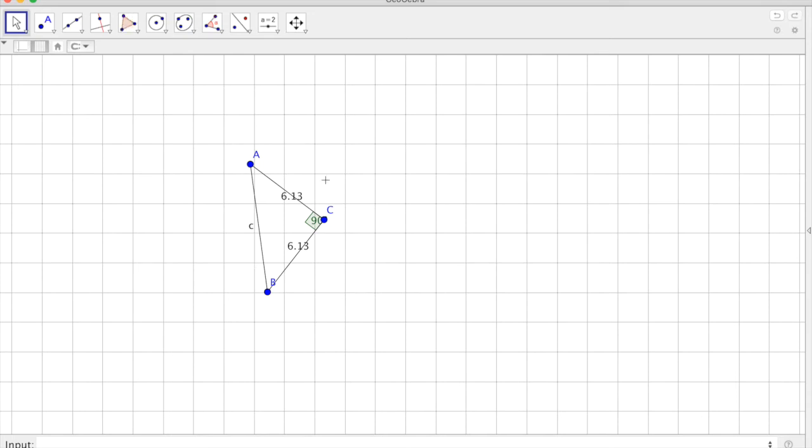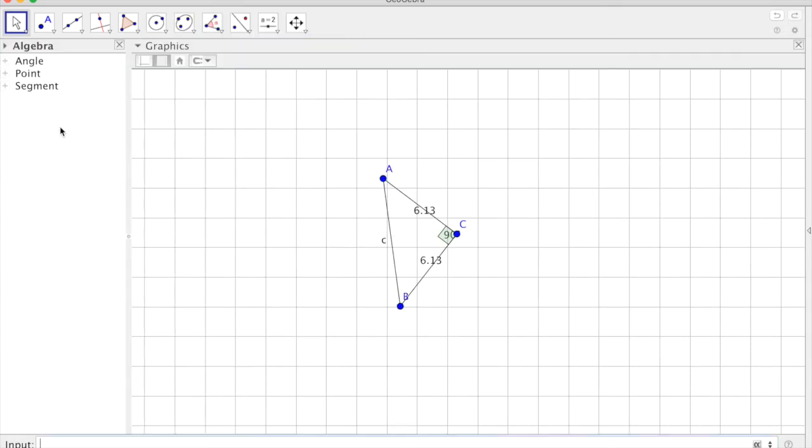So if we go to View and down to Algebra, here on the left-hand side, we'll have the values of our sides. Side A is 6.13, side B is 6.13, and side C is currently unknown. So now that we know the Pythagorean theorem, we know that a squared plus b squared equals c squared.